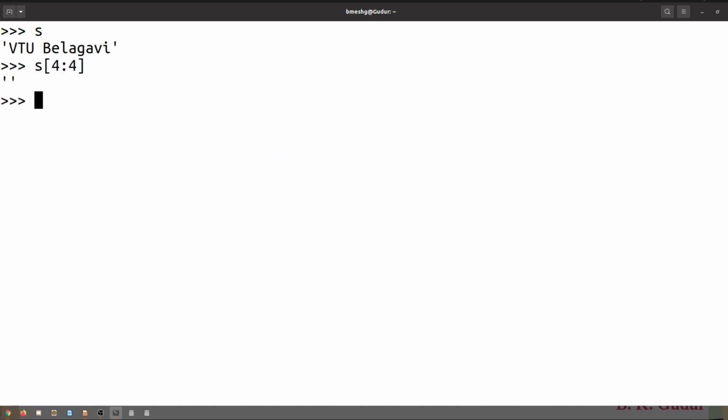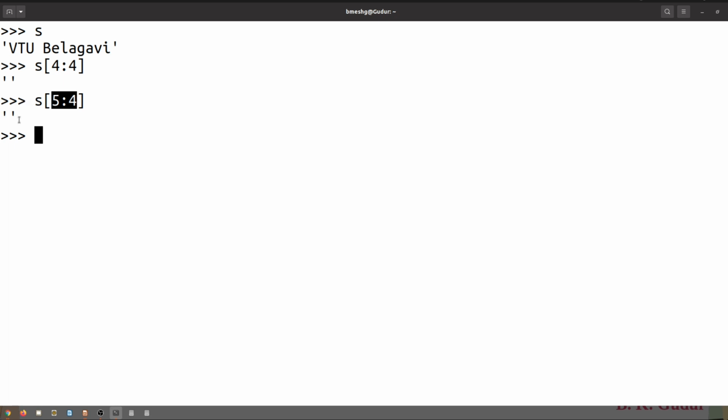You can see, dear students, it has just printed a pair of single quotes. Within that, nothing will be there. So this we call an empty string. This is an empty string. Even in a case where the first index is greater than the second, you will also get the empty string. Remember, dear students, in case of string slice, the first index should be smaller than the second index. Otherwise, we are going to get an empty string.